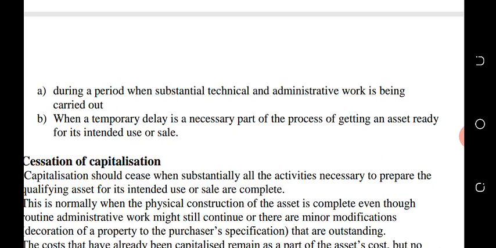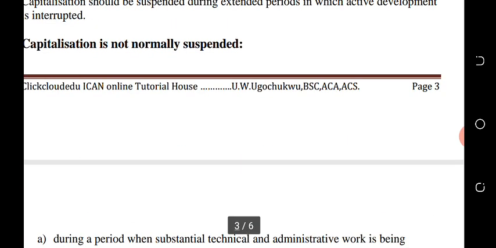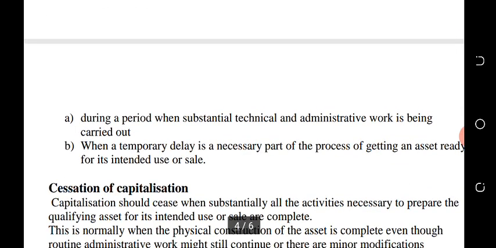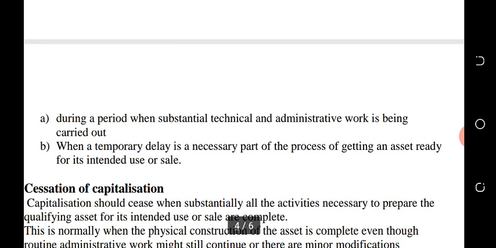When you say that is minor, when a temporary delay is a necessary part of the process of getting an asset ready for its intended use or sale.